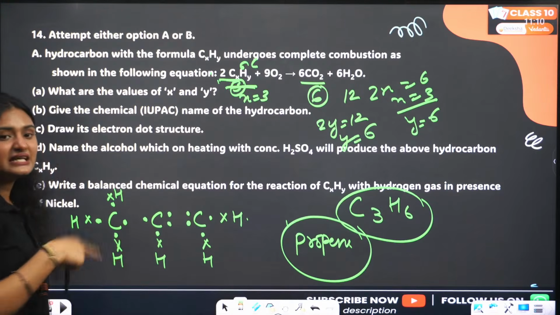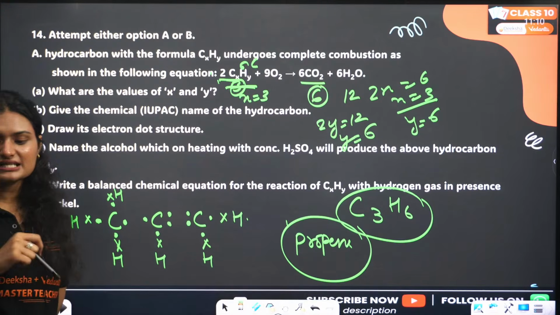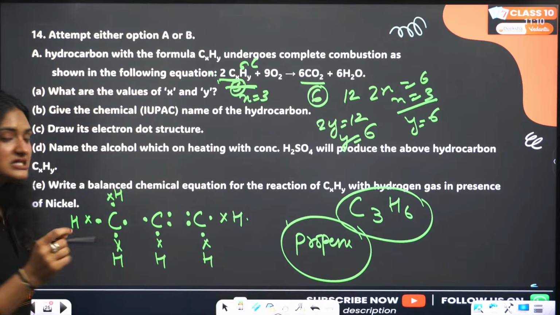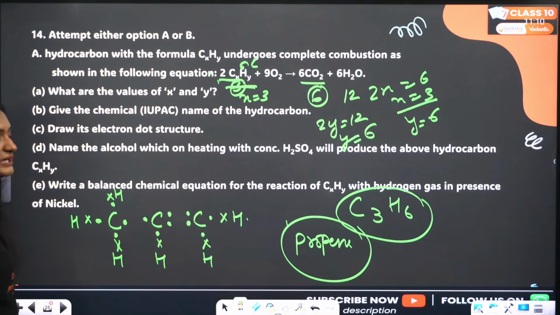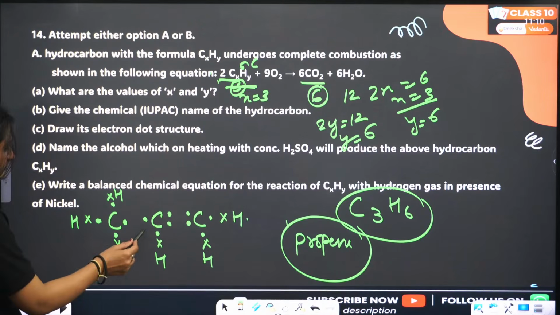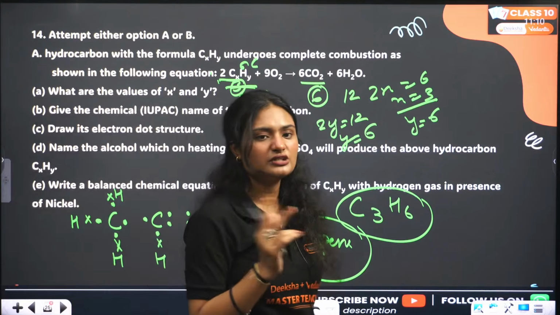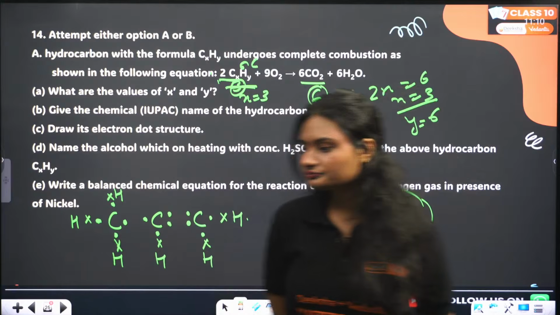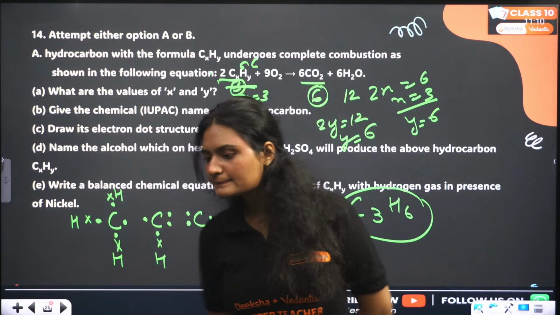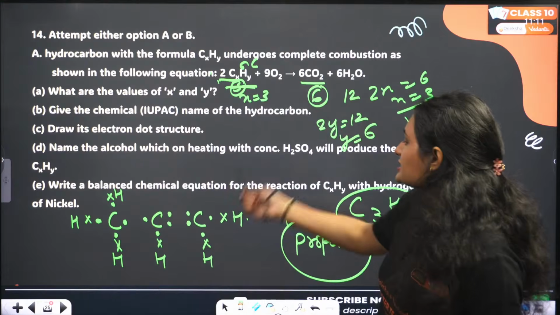This X means the electrons of hydrogen, right? So this is the electron dot structure of propene. There is one double bond, and there is a single bond between the other two carbons, right? This is the electron dot structure.